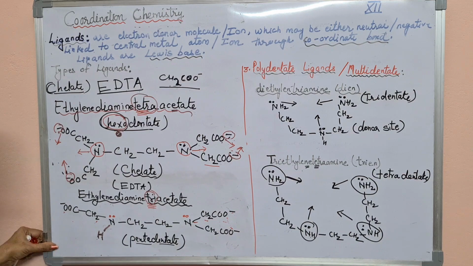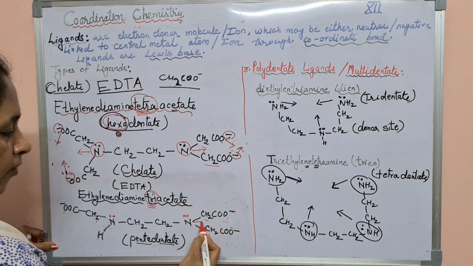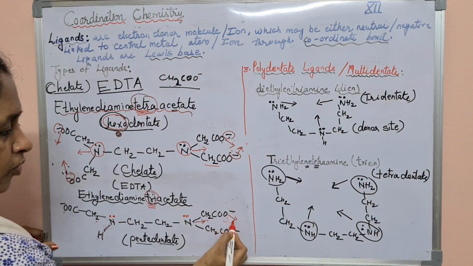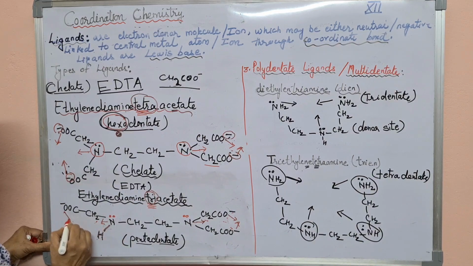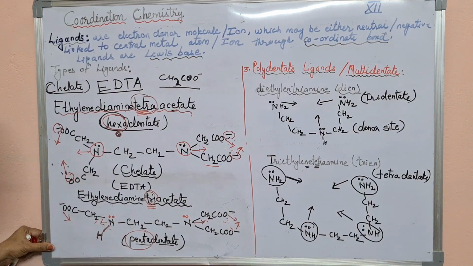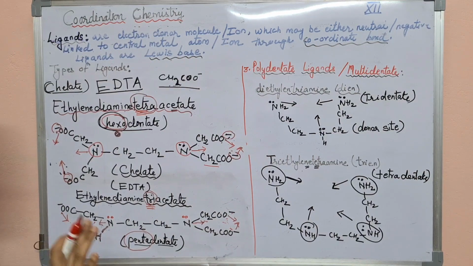So denticity: how many donor sites are present in this ligand? Count 1, 2, 3, 4 and 5. So the denticity of this ligand is pentadentate. The previous one is a hexadentate ligand, this is a pentadentate ligand.